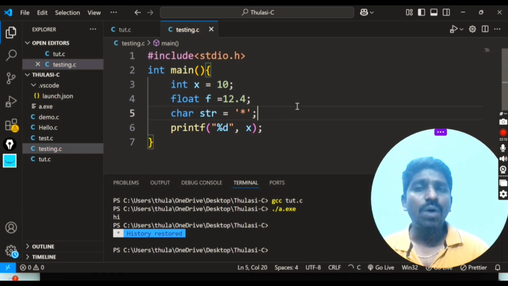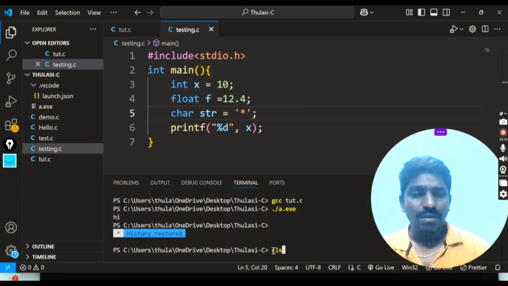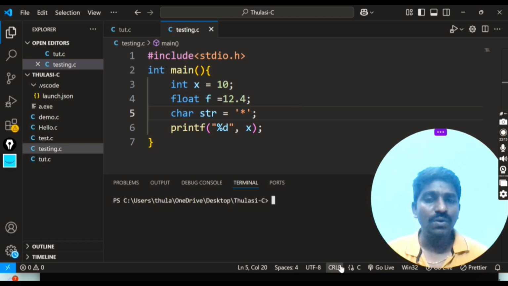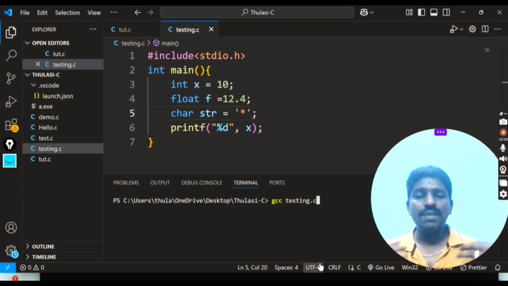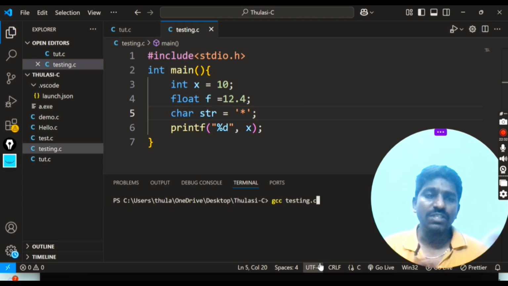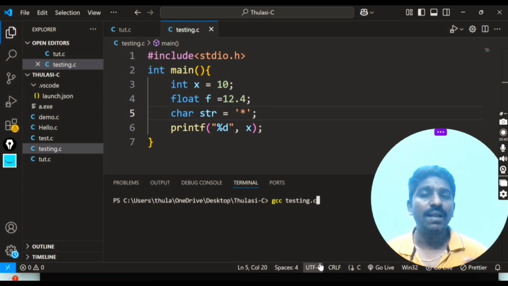So now I have to run this program. How do we run it? It's very simple. If you are using Windows, then you write gcc and the file name, testing.c. Any file ending with that extension you need to specify. gcc is a compiler which invokes your program and compiles it line by line.